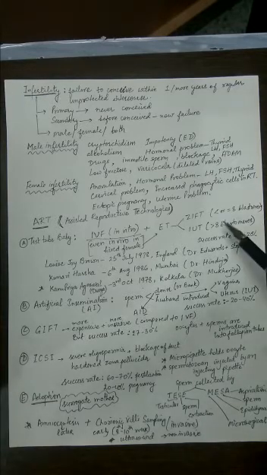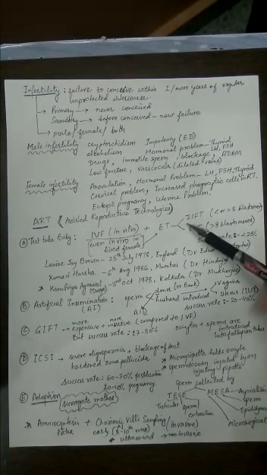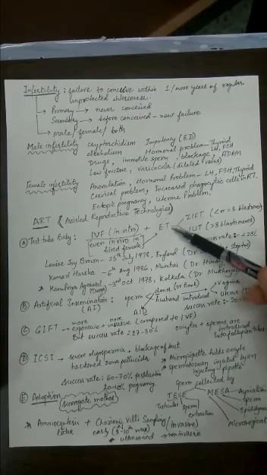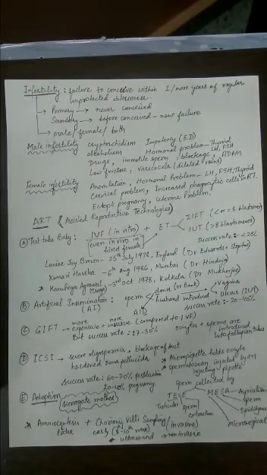In the brackets I have mentioned that if the embryo formed is equal to or less than 8 blastomeres, that means 2 cell stage, 4 cell stage, or up to 8 cell stage, then it is transferred into the fallopian tube, and this transfer of the embryo is called ZIFT. If it is more than 8 cells or 8 blastomeres in the development of the embryogenesis, then it is transferred into